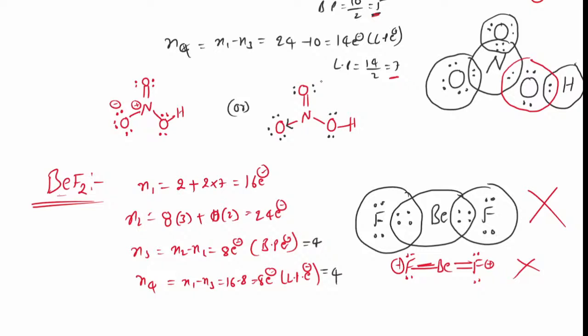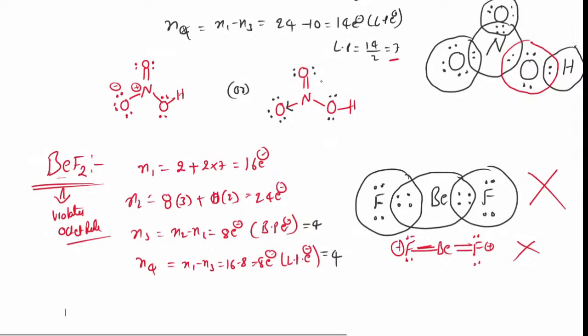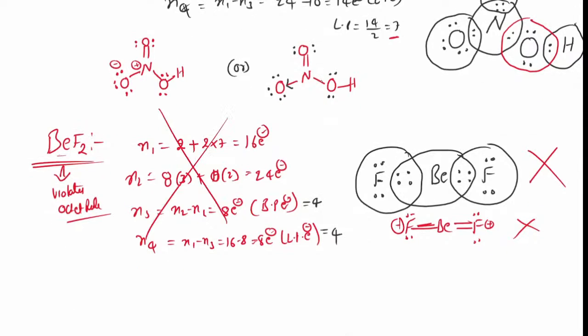But do you know BF2? What is the rule? This is the best example for violation of the octet rule, sir. That is why I should not apply my concept, whatever so far covered. If I cover like this, fluorine gets highly positive and 2 double bonds. Yes, sir.